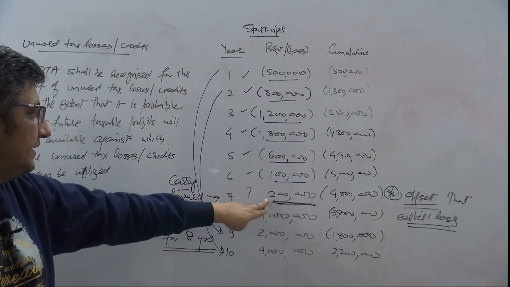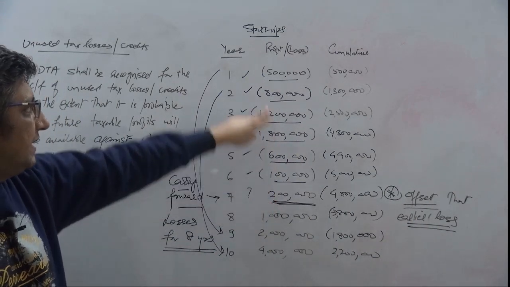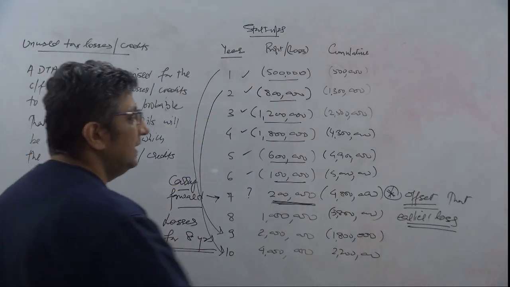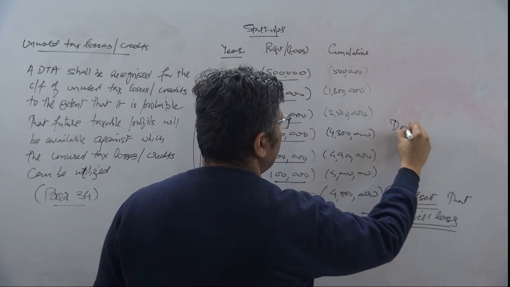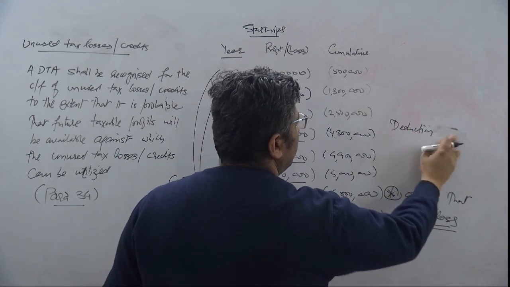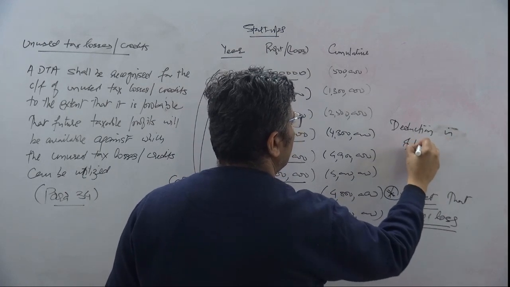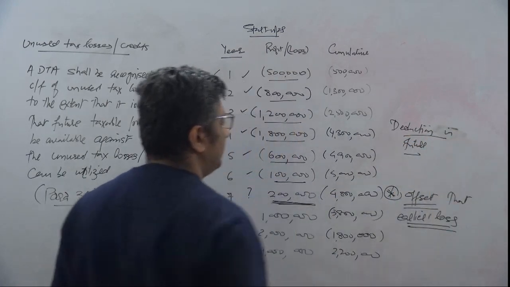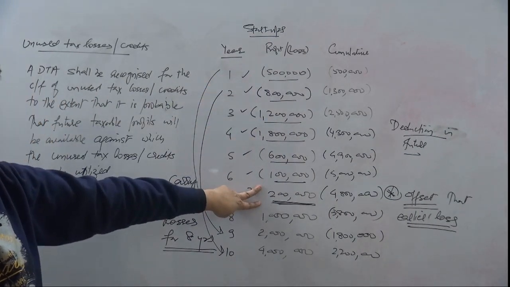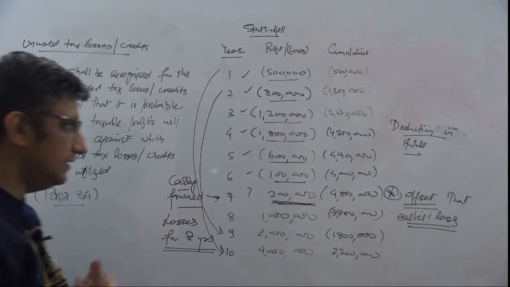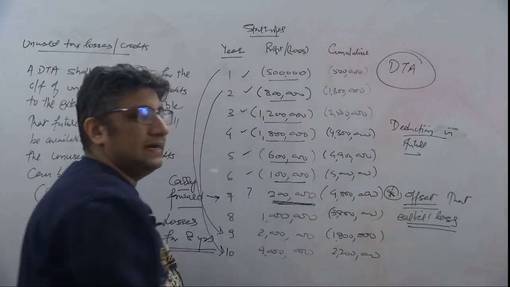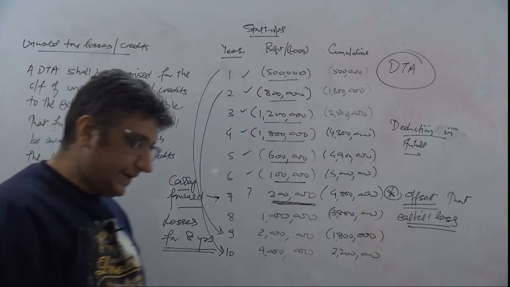So in year 7, when I have a 200,000 profit, I already have an existing set of losses, which gives me what? That gives me a deduction in future. This loss results in a deduction in future, and that is where the concept of DTA starts coming in.